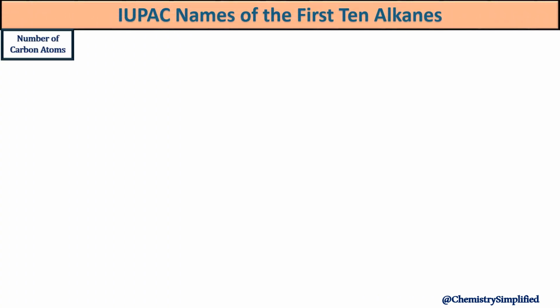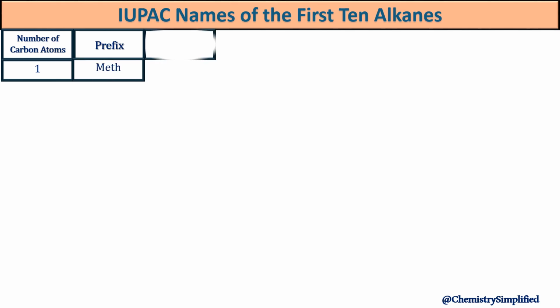So we're going to use the number of carbon atoms to name those compounds. If we have one carbon, the prefix for that carbon would be meth, and the name for this compound would be methane.